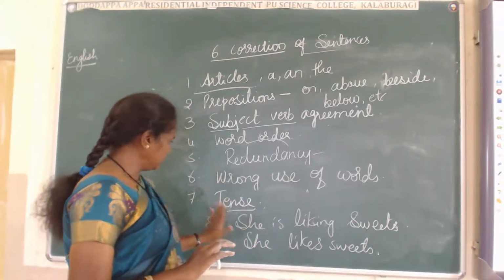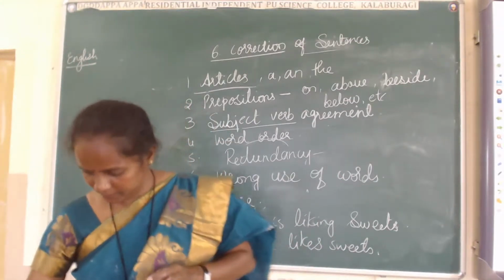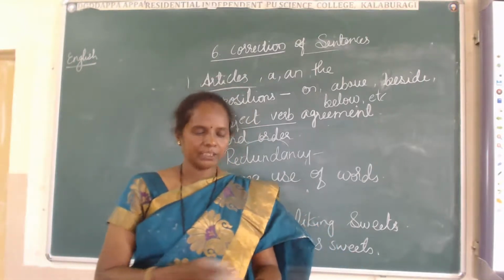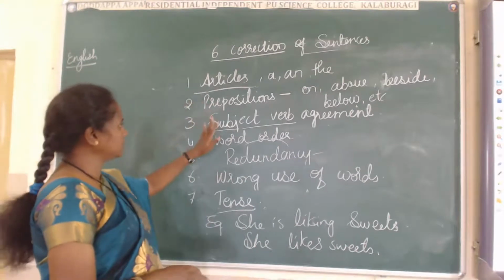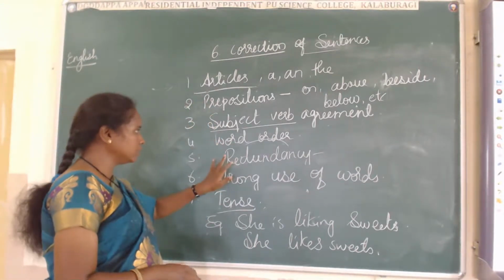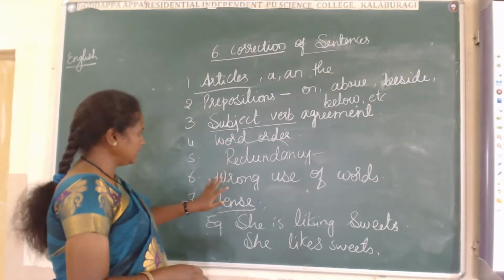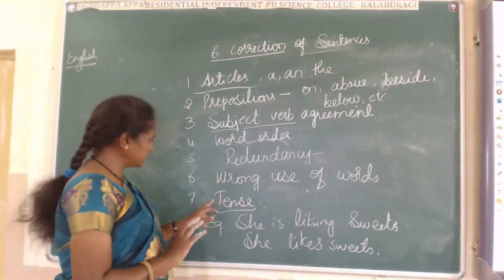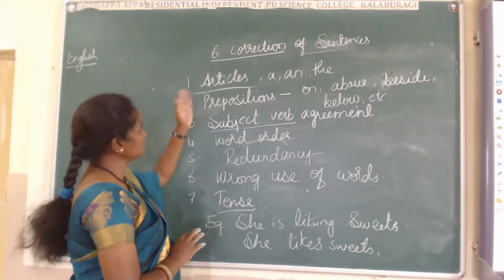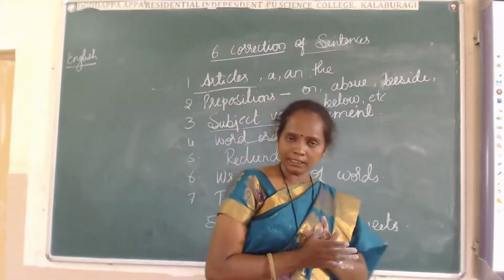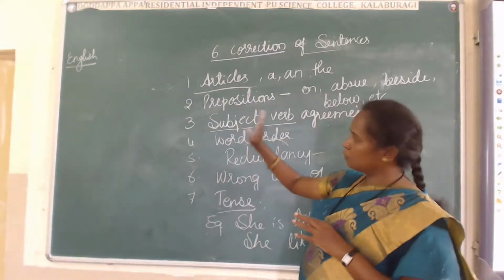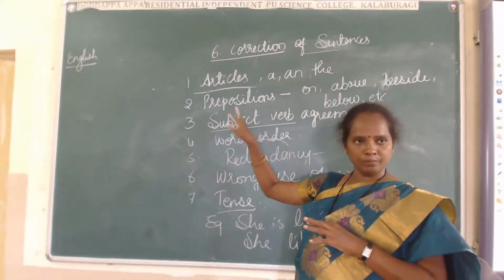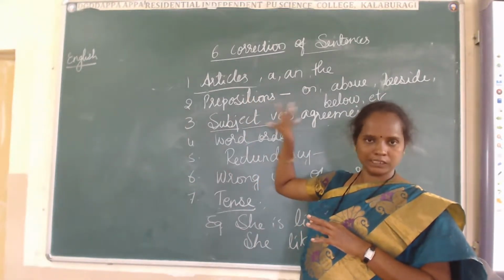These are the examples for tenses. Dear students, I hope all of you understood articles, prepositions, subject verb agreement, word order, redundancy, wrong use of words, tenses. All these come in correction of sentences. In your exams they will give you an example and tell you to find the error in the sentence.